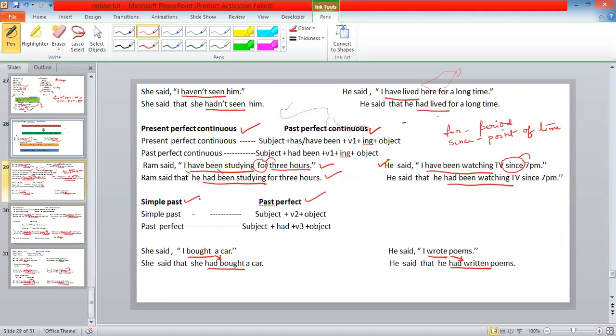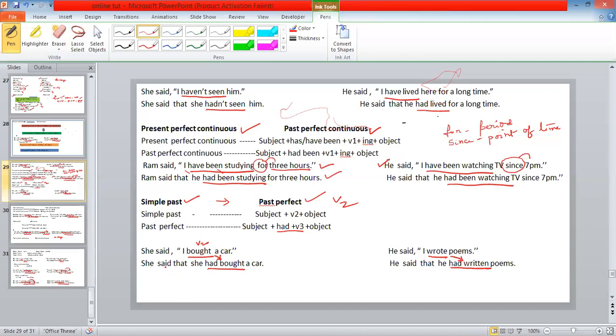Simple past changes into past perfect. Simple past is verb V2. Past perfect is had plus V3 form. So here, in this example, she said, "I bought a car." Bought is past tense, V2.